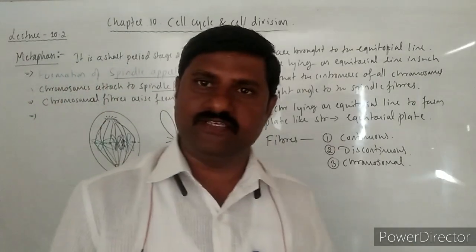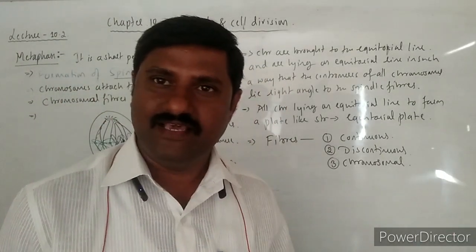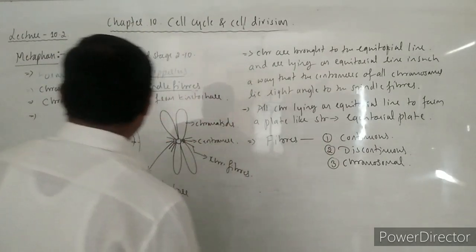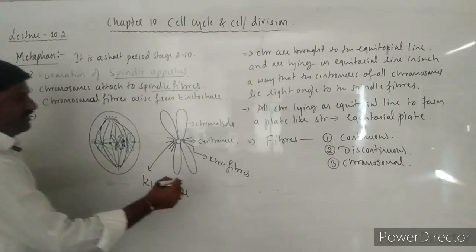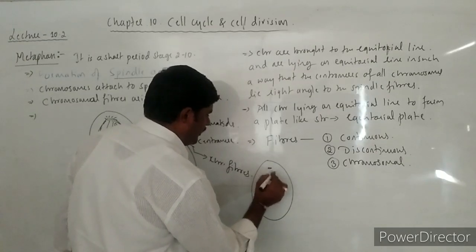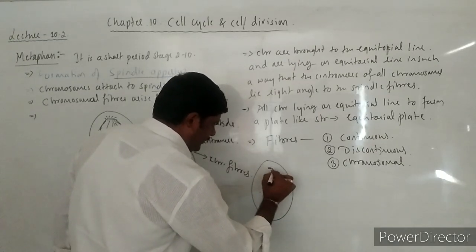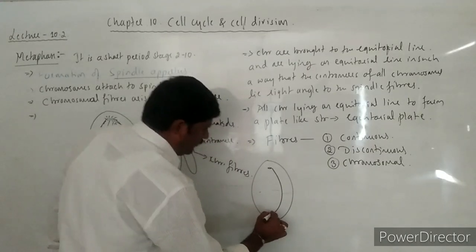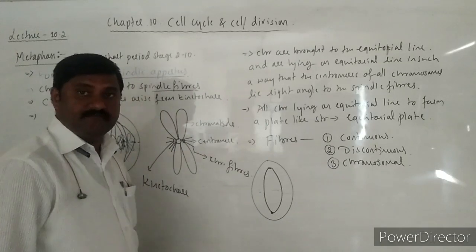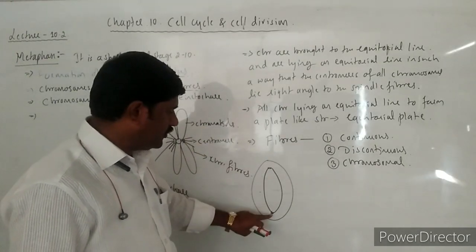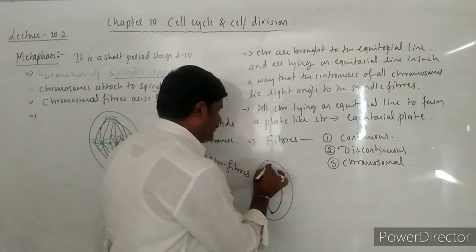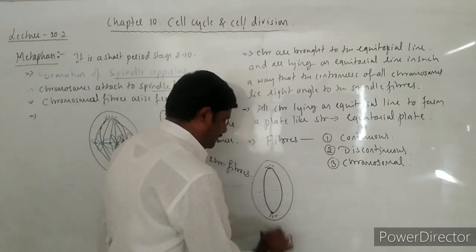See here, this is one cell, this is one aster, this is another aster. See, they are continuing from one pole to another pole, right? If they continue from one pole to another pole, then they are called continuous fibers.